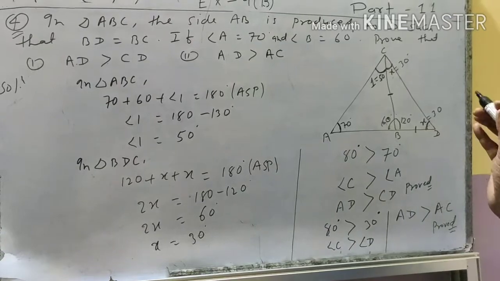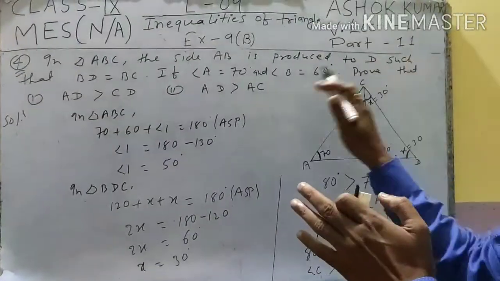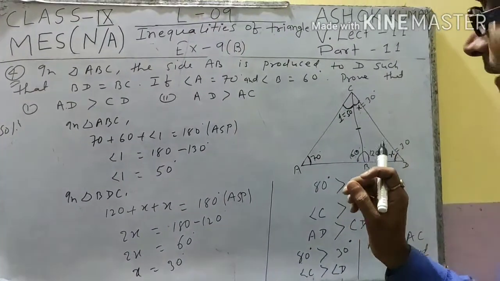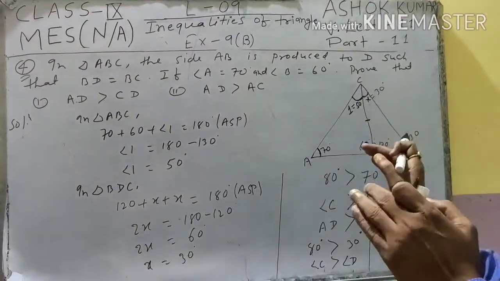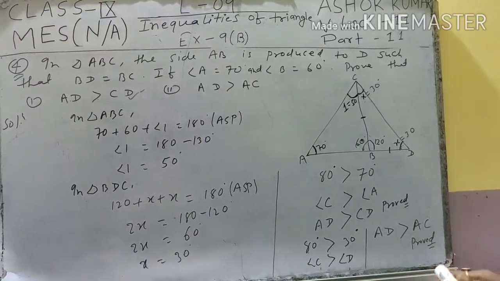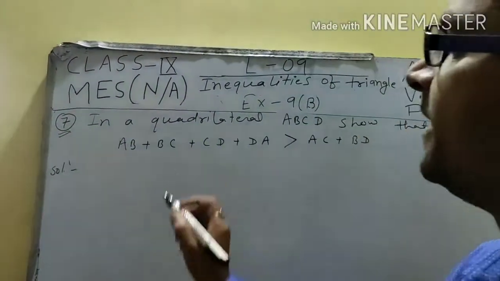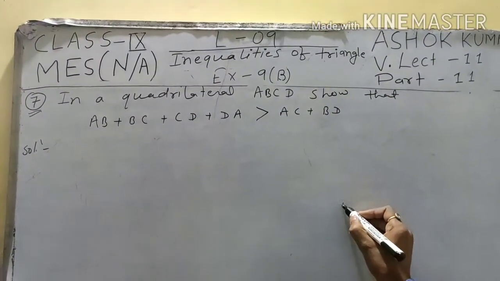Okay student, if we calculate angle related something as well as side related something, then first of all you have to find each and every angle, then calculate, you will get a result. Okay student, after that here student, question number 7. In a quadrilateral ABCD be the quadrilateral.